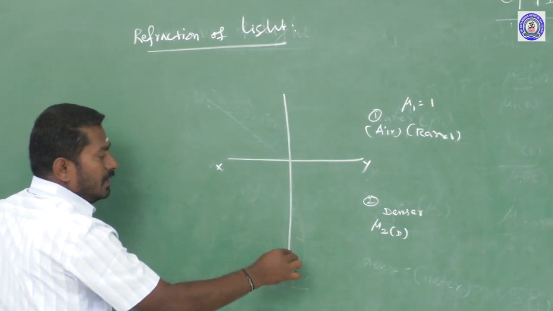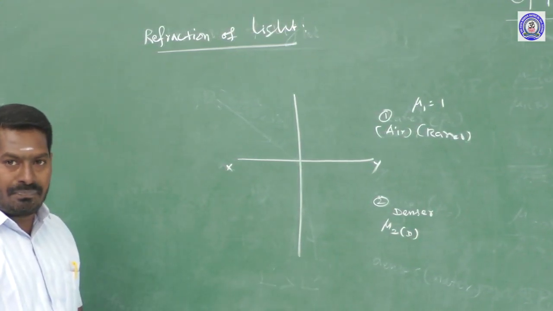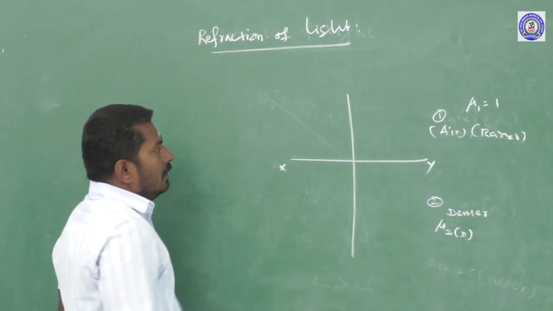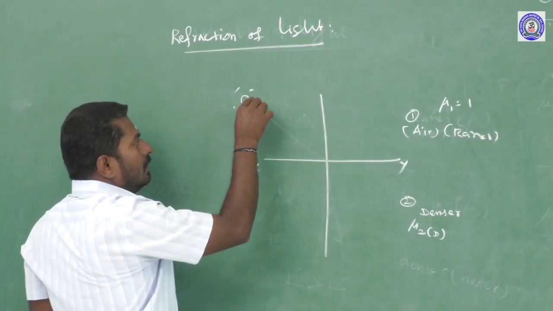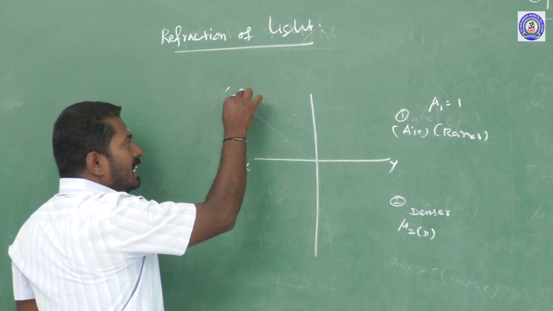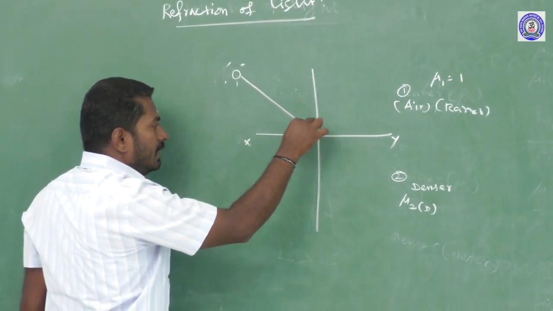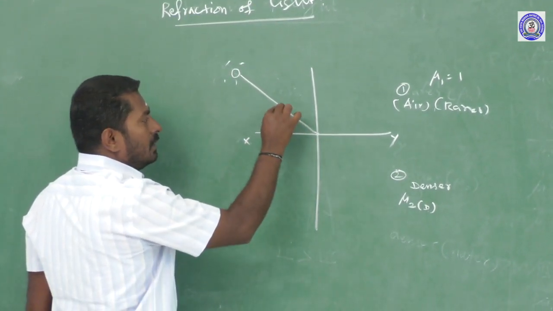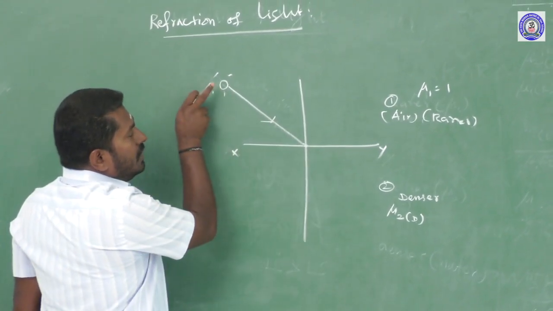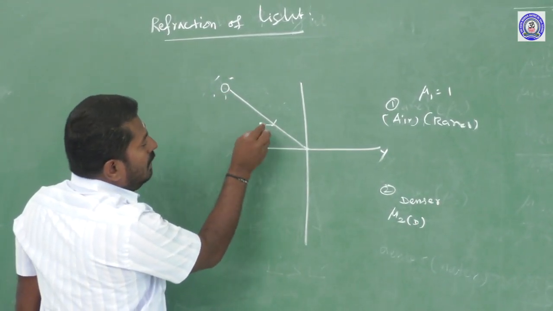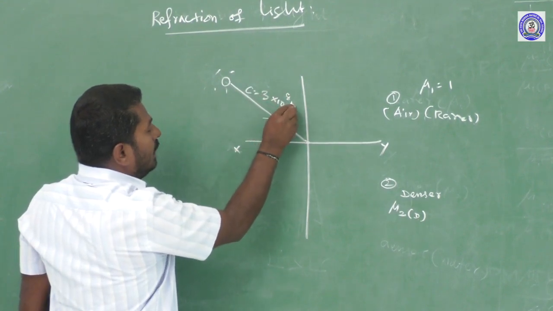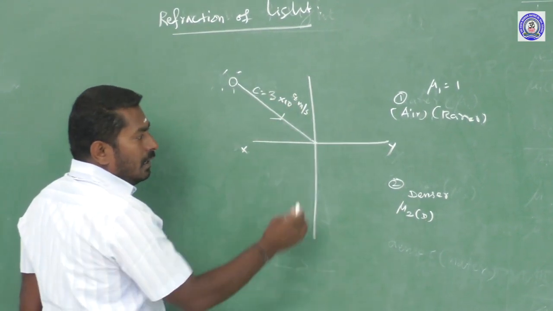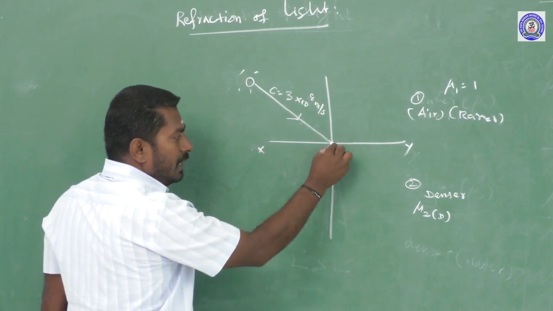A normal is drawn to the surface of the interface. There is a source of light. Light coming from the source is incident at this point of the interface. Initially the light ray travels in air with the maximum speed c, equal to 3 into 10 power 8 meter per second. It enters the denser medium and refraction takes place.